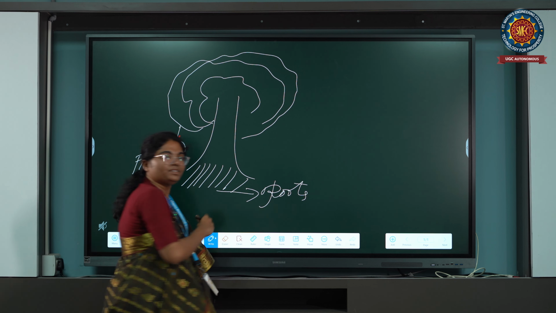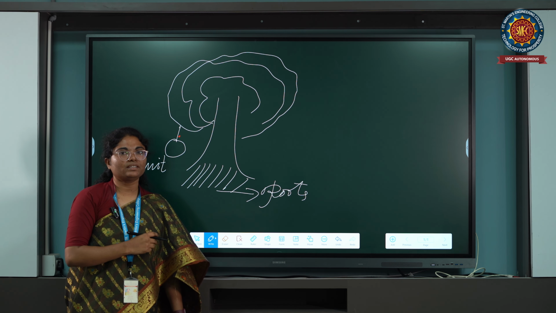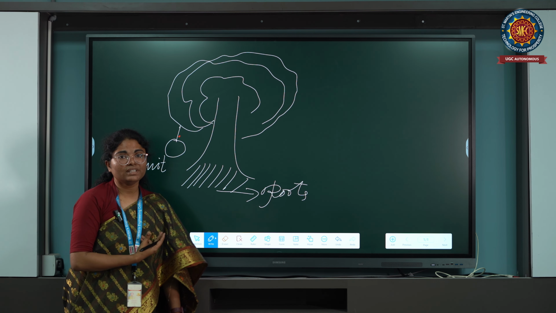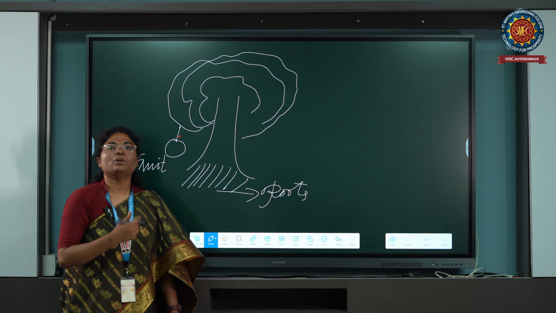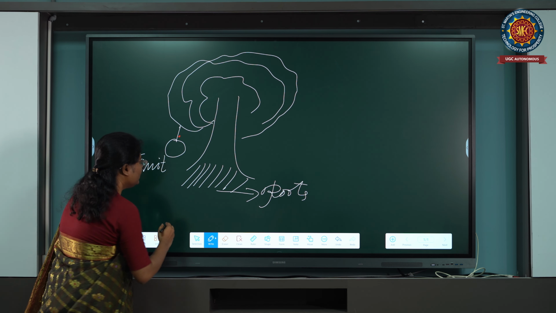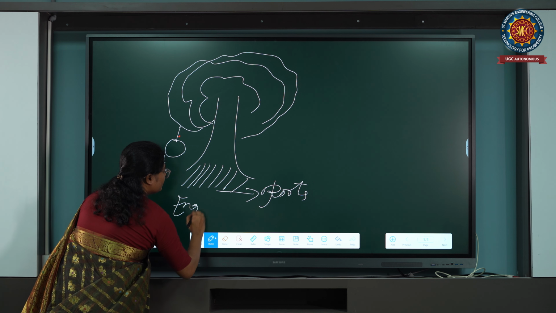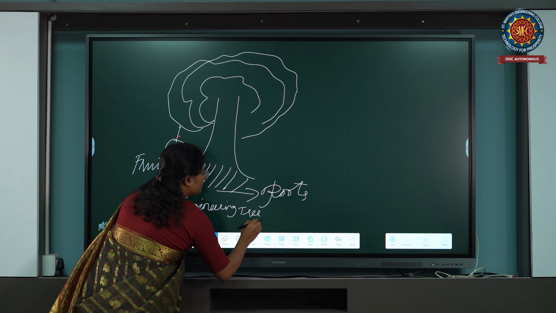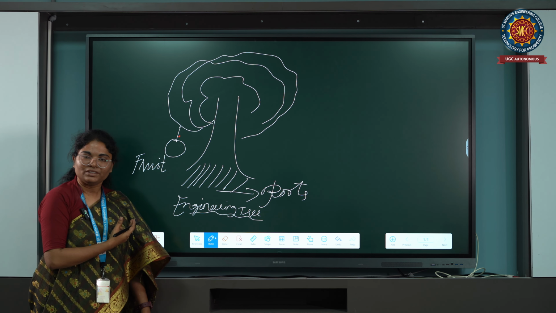So you may have a doubt: ma'am is starting with the discrete mathematics subject and she suddenly shifted to the tree. So what is it, a tree? Is it an apple tree, or a banyan tree, or a peepal tree? What is the type of tree? Yes, I would like to name it an engineering tree.